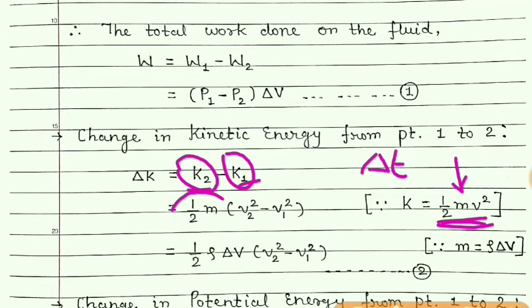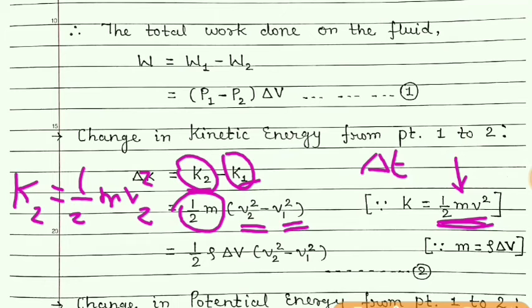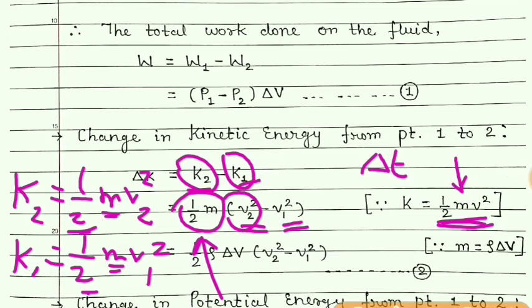So half of m is taken out, remain is v2 square minus v1 square, because K2 is half of m v2 square and K1 is half of m v1 square.